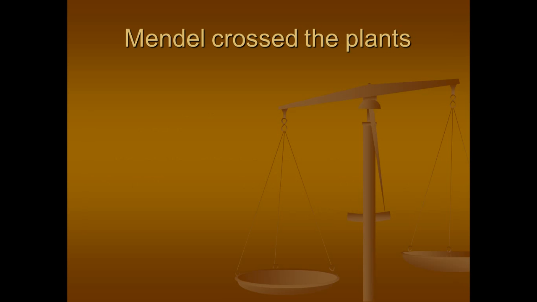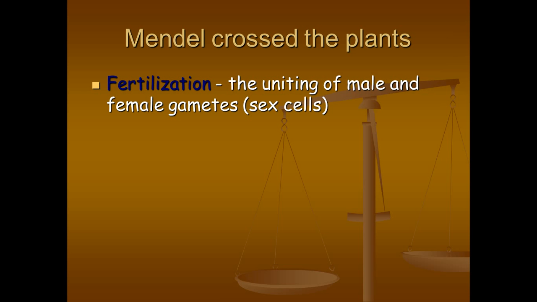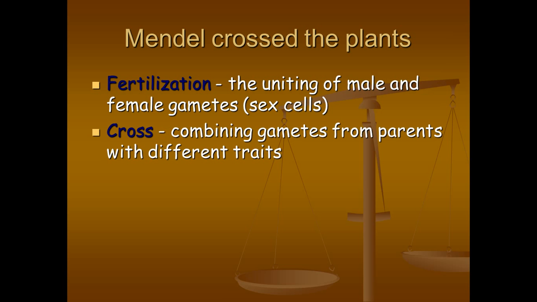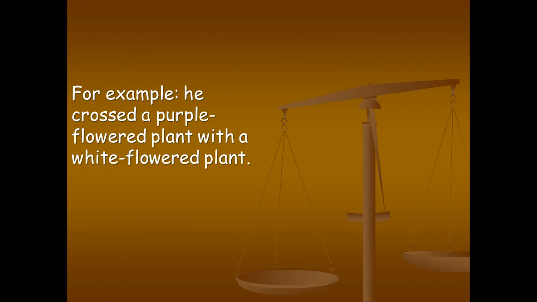So Mendel took these pea plants and he crossed them, or he bred one parent plant with another parent plant. Fertilization is the uniting of male and female gametes. Normally this happens naturally, meaning the sperm or the pollen from the male plant parts crosses or gets united with the egg plant part. A cross means combining gametes from parents with different traits. For example, Mendel crossed a purple flowered plant with a white flowered plant.